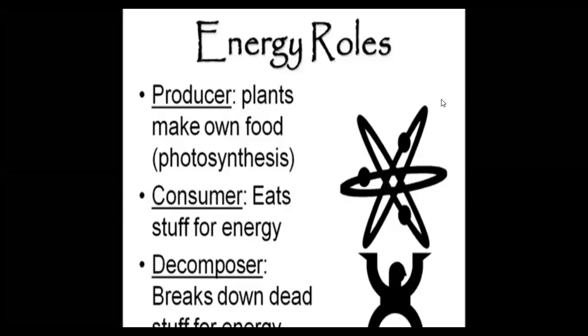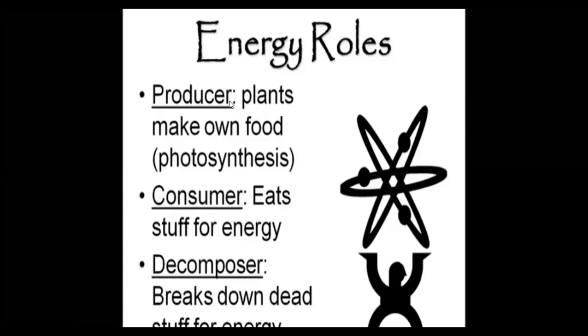Energy rules of ecosystem is also called energy flow of ecosystem. In every ecosystem, the biotic components are mainly three types. They are producers, consumers, decomposers.